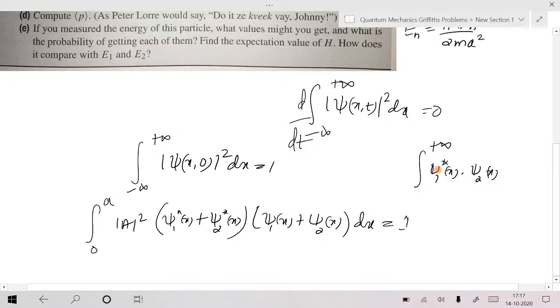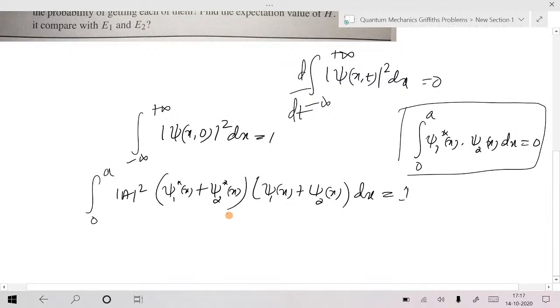So that's why, in this case again, they are orthogonal. Am I right? Again, integral from 0 to a of psi 1 star of x, psi 2 of x dx should be equal to 0. Am I right? They are orthogonal. We call this the orthogonality condition. So you can explore that one and solve it.